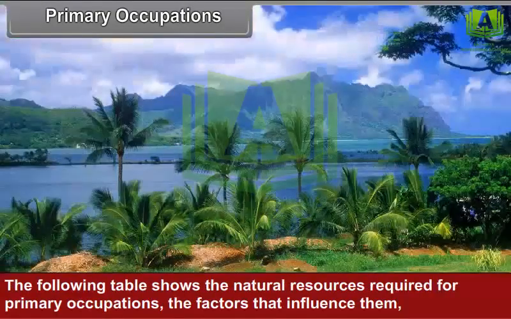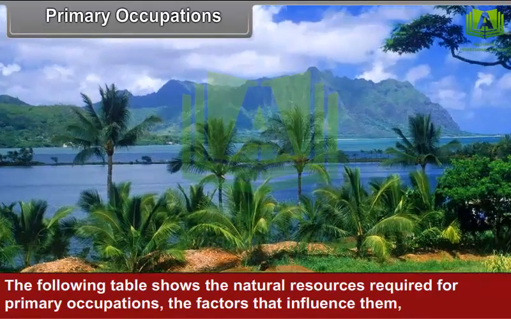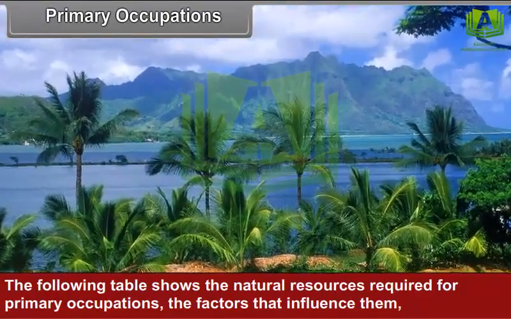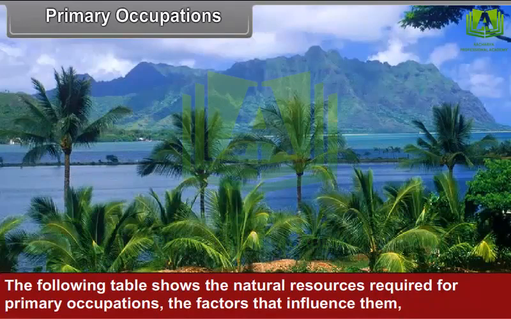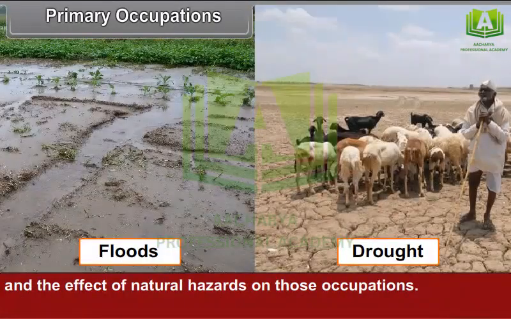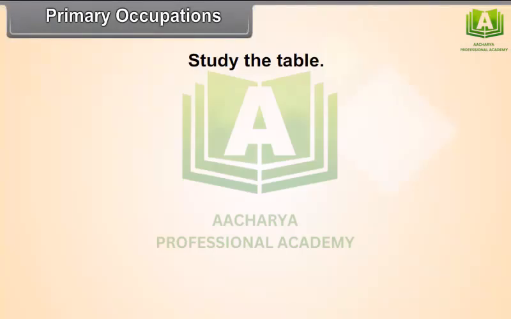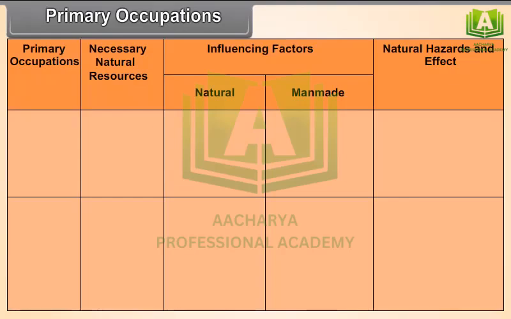The following table shows the natural resources required for primary occupations, the factors that influence them, and the effects of natural hazards on those occupations. Study the table. Primary occupations: Agriculture. Necessary natural resources: land, soil, sunlight, water.